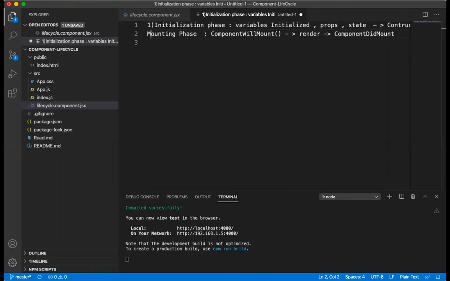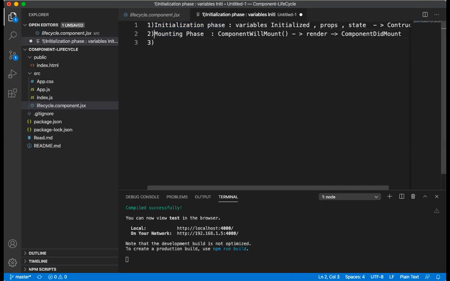Coming to the second phase. The first phase is the initialization phase, where the variables and properties are initialized, and also props and state are initialized. The first function that gets triggered is the constructor, at the very first point of time. And the second phase is the mounting phase.